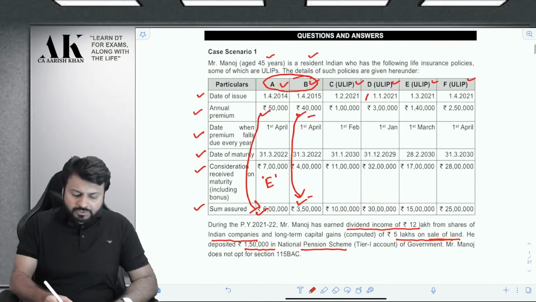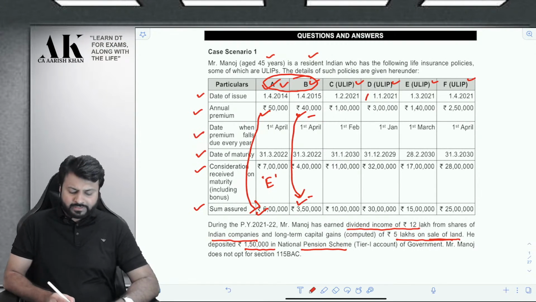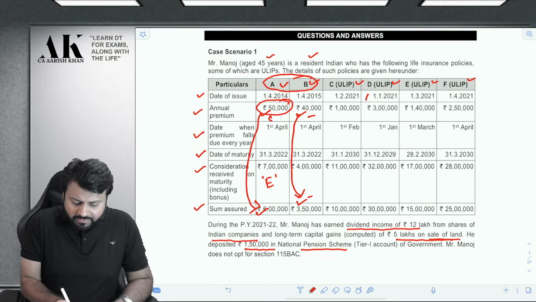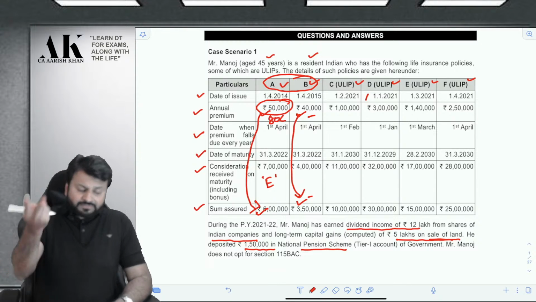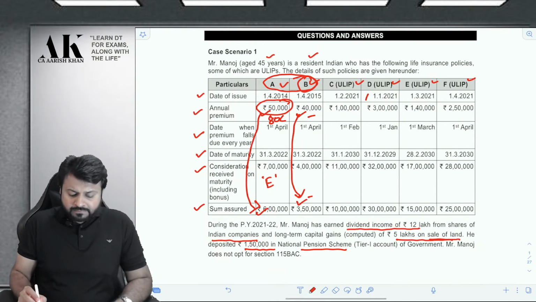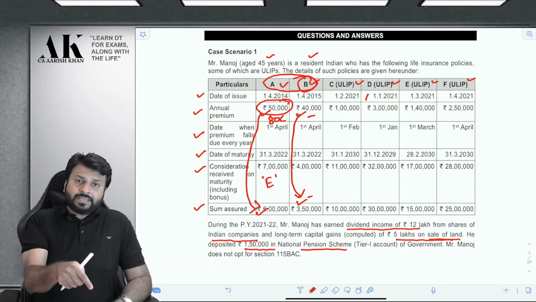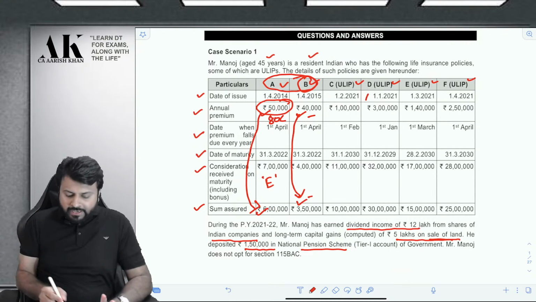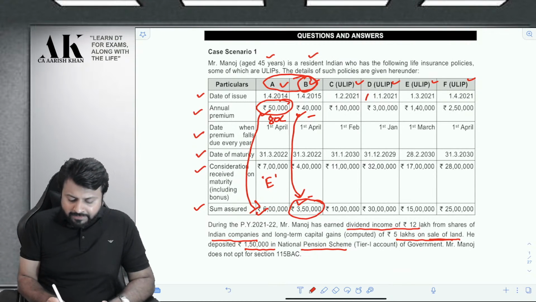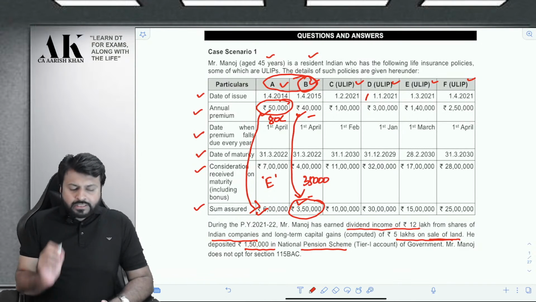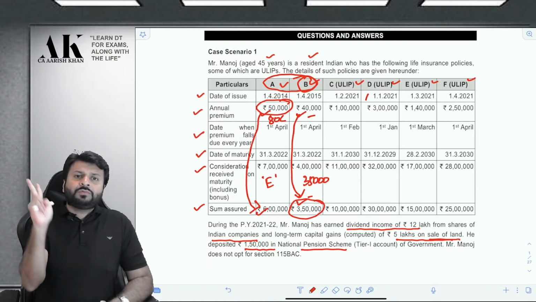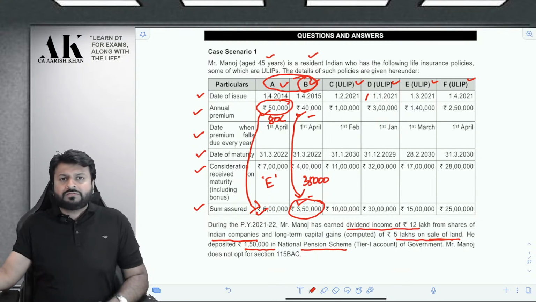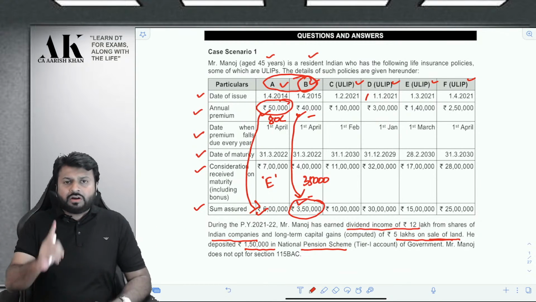So now let us talk about the first policy, that is policy A. Is the annual premium exceeding 10% of sum assured? The answer is no. Therefore, this entire 50,000 will be allowed in 80C. In case of the second policy, is it exceeding 10% of sum assured? The answer is yes. So you will get a deduction up to 10%, and in the excess amount you will not get. Therefore, 10% of sum assured will be 35,000 rupees. So for policy A, you will get a deduction of 50,000 under 80C, and for policy B, you will get a deduction of 35,000. Cumulatively, you will get a deduction of 85,000.